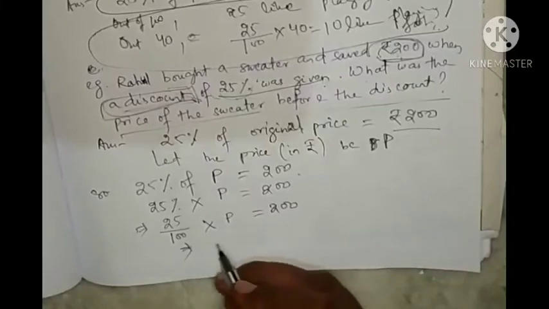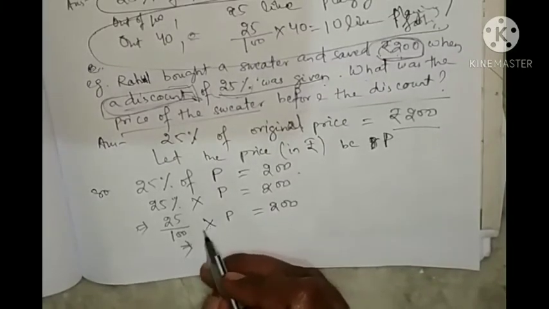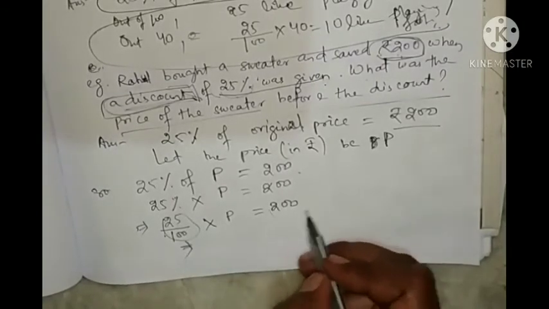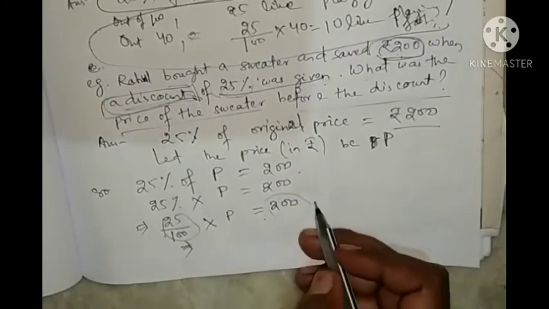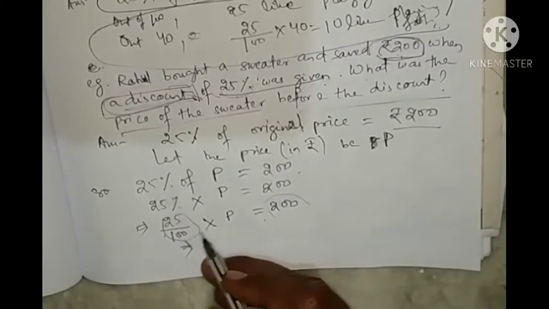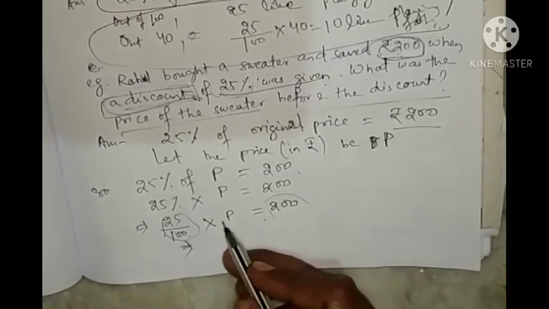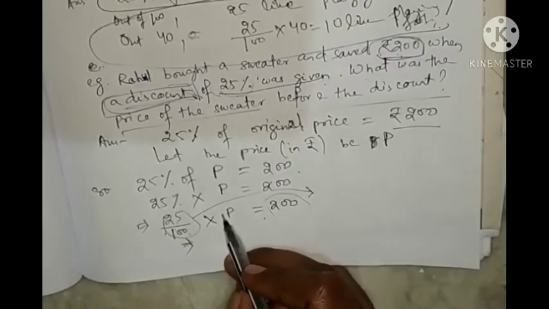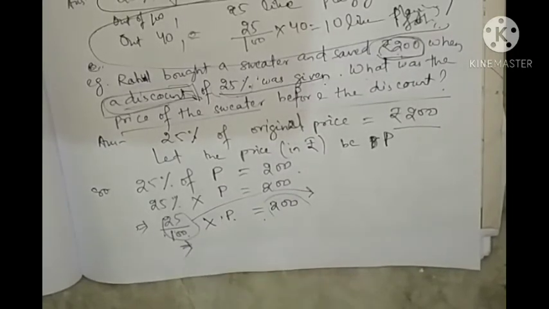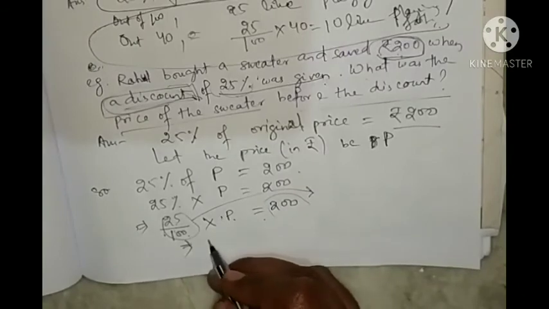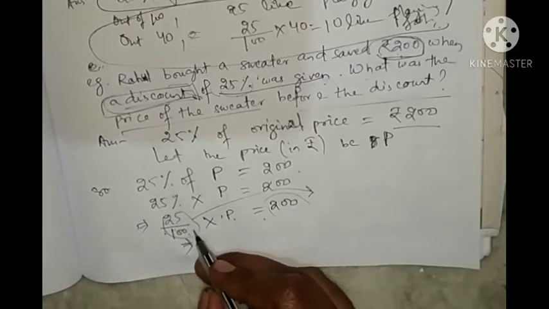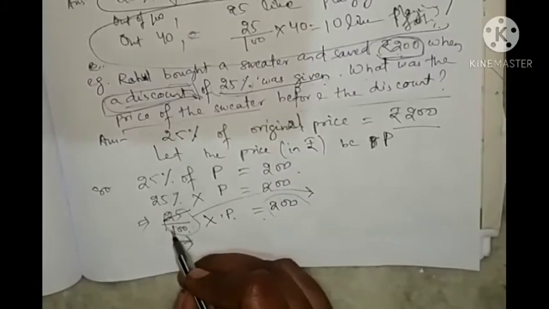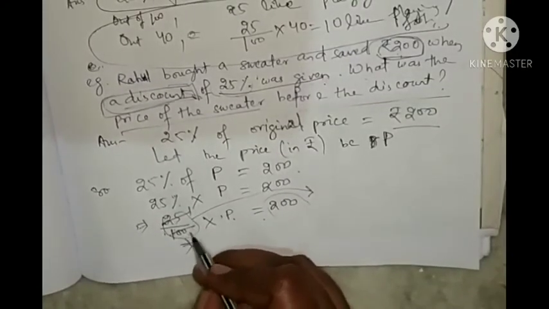So what you can do? Here you look, from P you should remove this 25 by 100 and 200. You will shift this thing from left to right so that you can find out the value of P. So here, you first 25 1 ja, 25 25 4 ja 100.